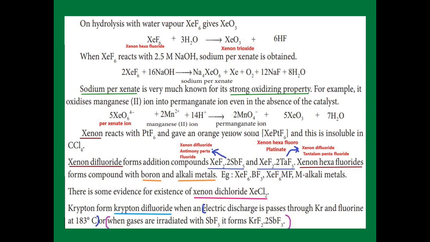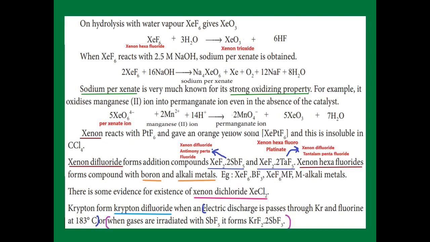The next one, xenon difluoride. Xenon difluoride, when it reacts with 2 moles of antimony pentafluoride, gives XeF2·2SbF5. And also xenon difluoride, when it reacts with 2 moles of tantalum pentafluoride, gives XeF2·2TaF5. Then xenon hexafluoride forms compounds with boron and alkali metals.